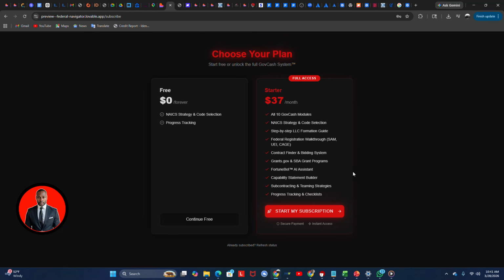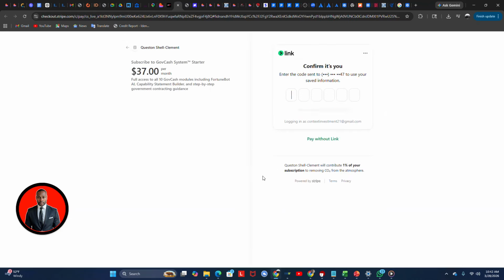This right here is very important. Contract finders and bid systems. You get the Grants.gov and SBA grant programs. We teach you how to do all of that inside, and you also get an AI assistant, capability statement builder, subcontracting and teaming strategies, and progress tracking. You can do this from a secure payment link right here, and once you go to the payment link, you'll see exactly what you're subscribing to. You can cancel whenever you want.